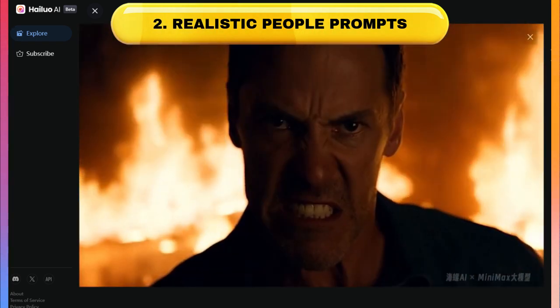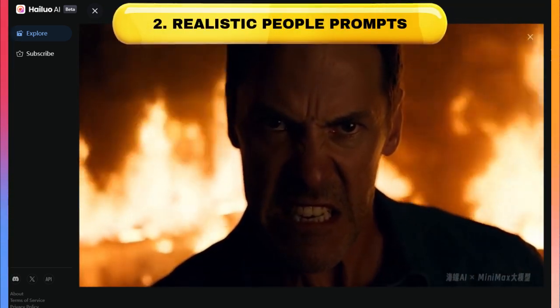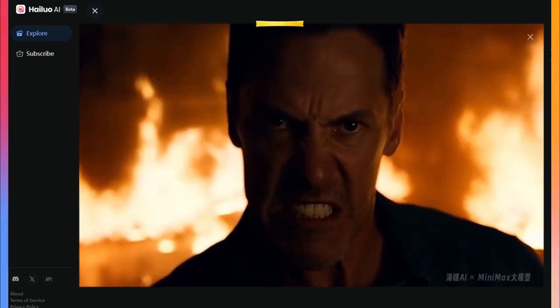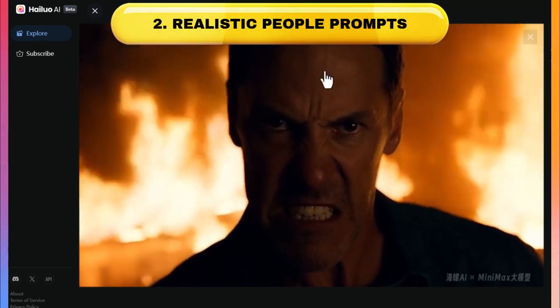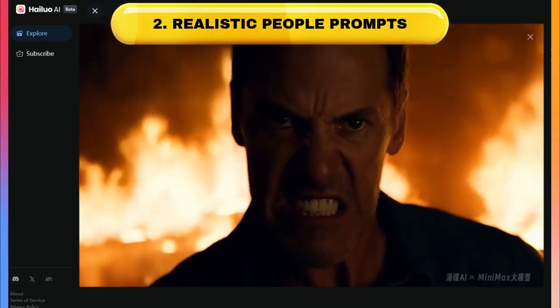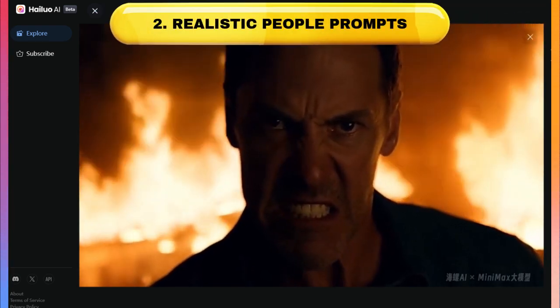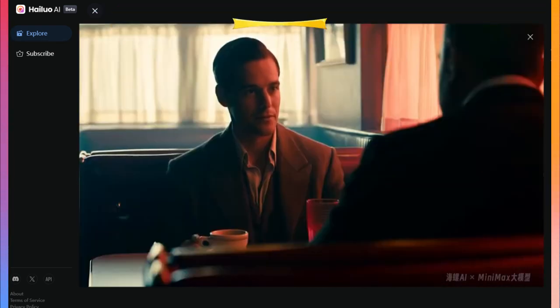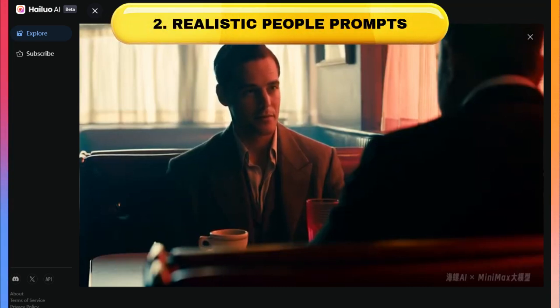And here we have a man looking angry with fire behind him. And I really like how the character is not fully lit. He's just being lit by the fire behind him, and that adds extra depth of realism. You can create scenes that look like they're straight out of a movie, especially if you put cinematic lighting in the prompt, like this one, where it's an over-the-shoulder view watching a conversation happen in a diner.